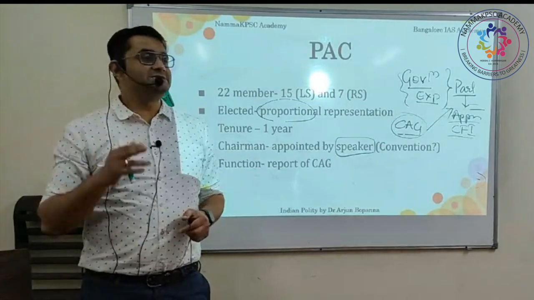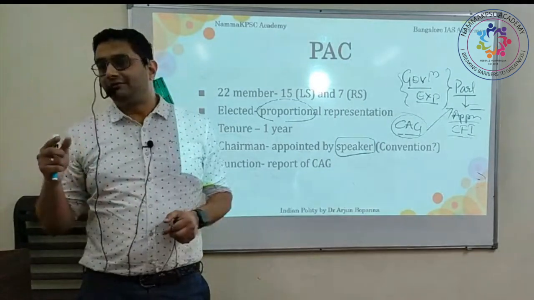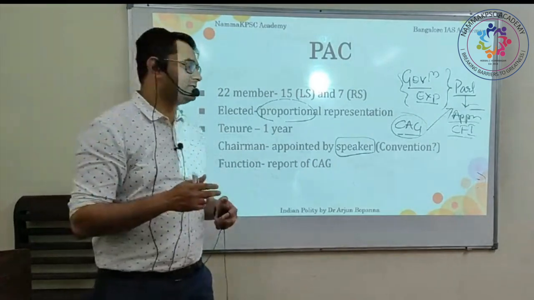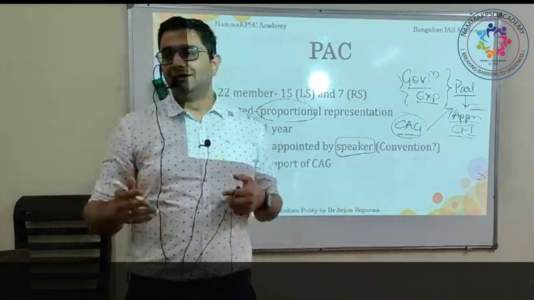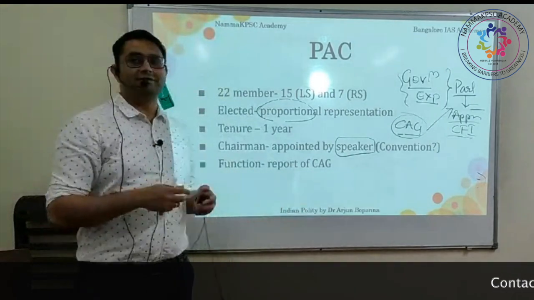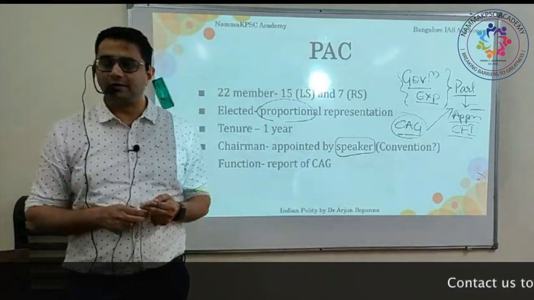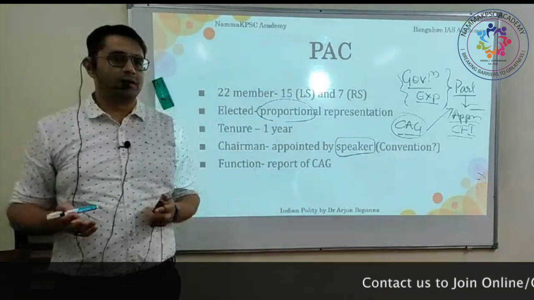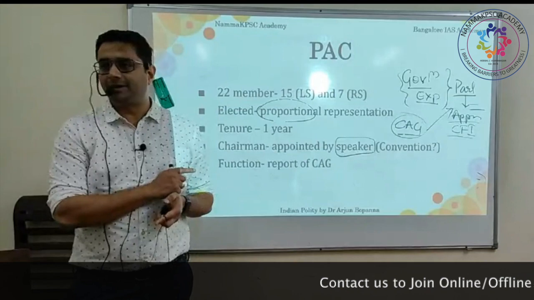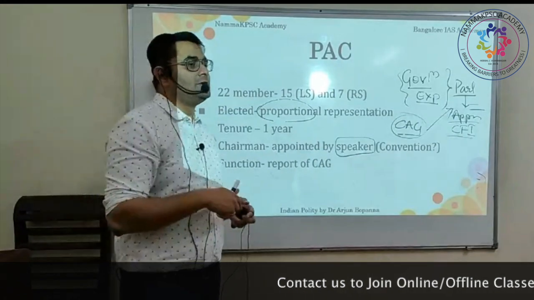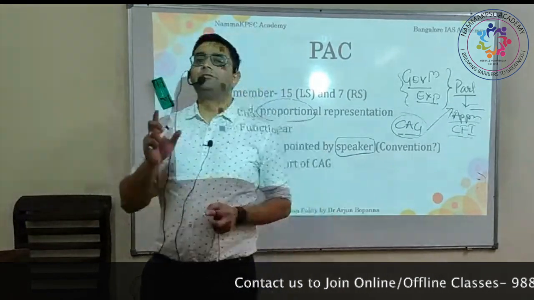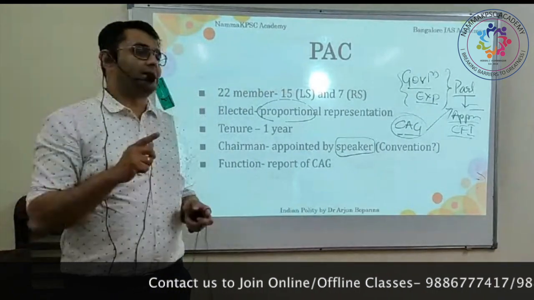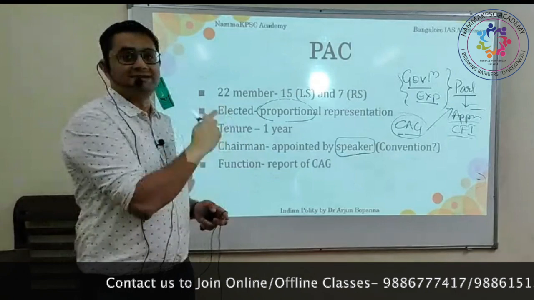So that is why CAG is called the friend, advisor and assistant of the PAC. That is how the post-budgetary control over the government is kept by the Parliament. Remember when I discussed yesterday, post-budgetary control of the government by the Parliament, right? This is one such example.